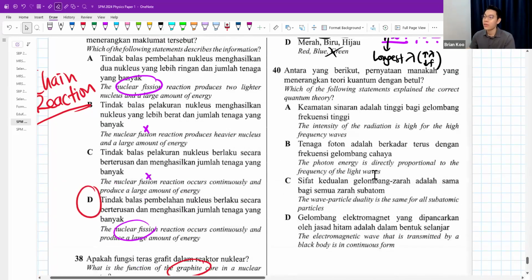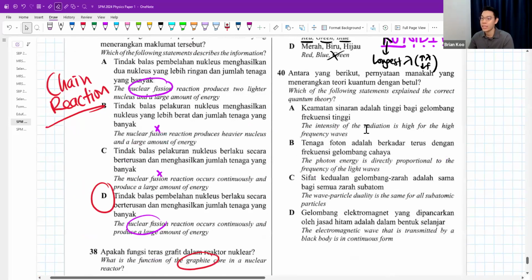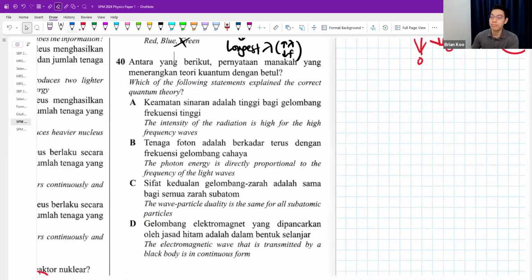Number 40. Which of the following statements explain the correct quantum theory? Intensity of radiation is high for high frequency waves. Nope. Photon energy is directly proportional to frequency. Yep, because of this formula, frequency and energy are directly proportional.